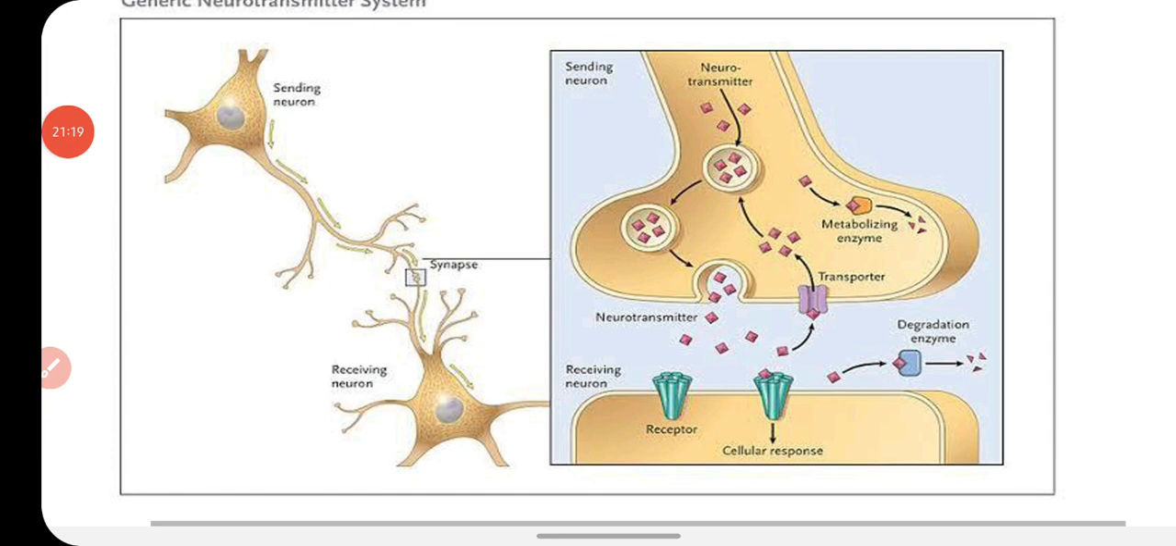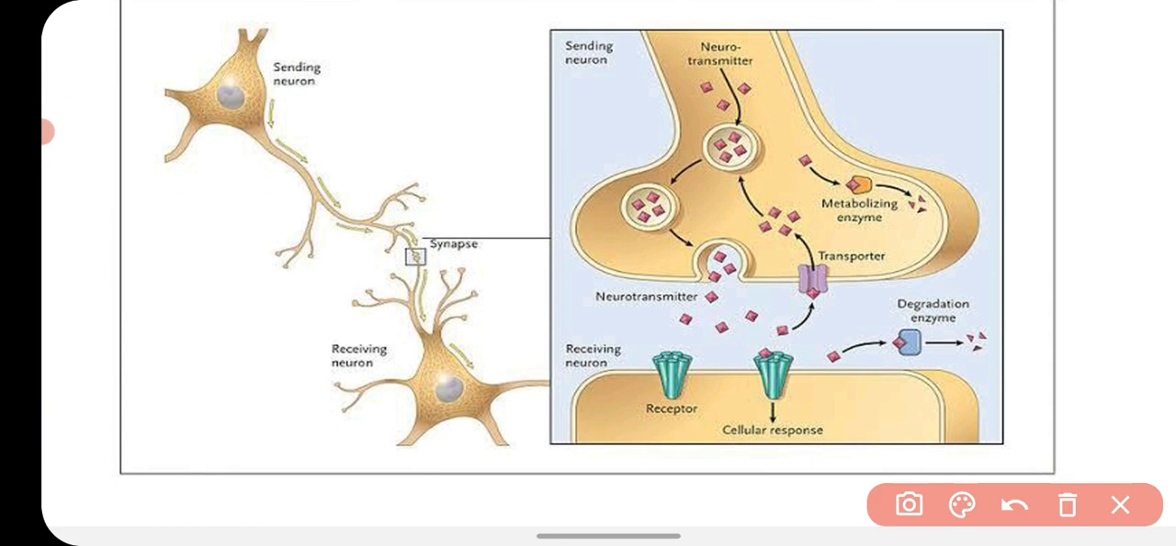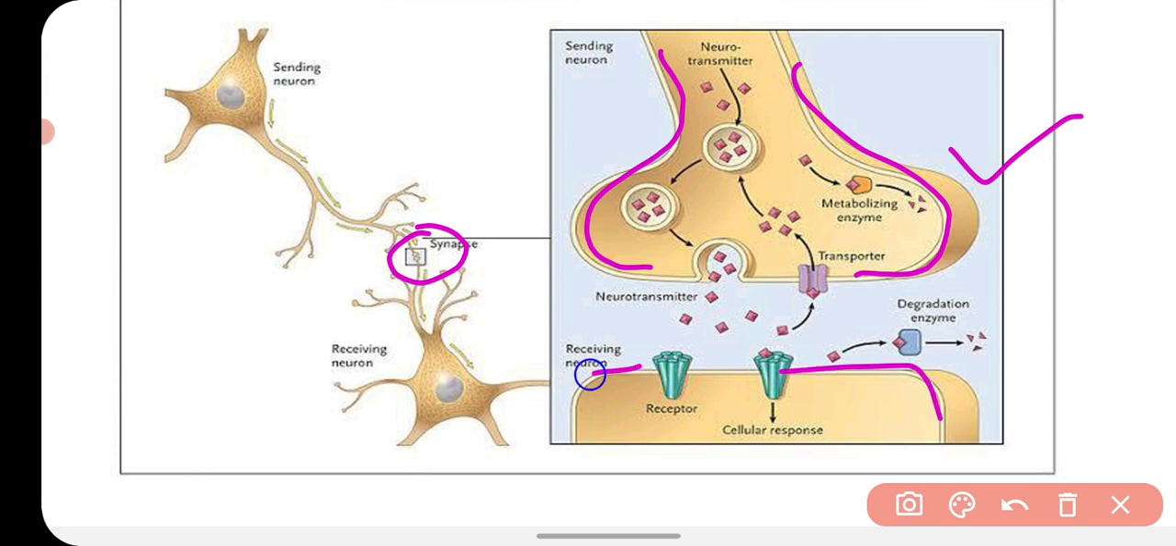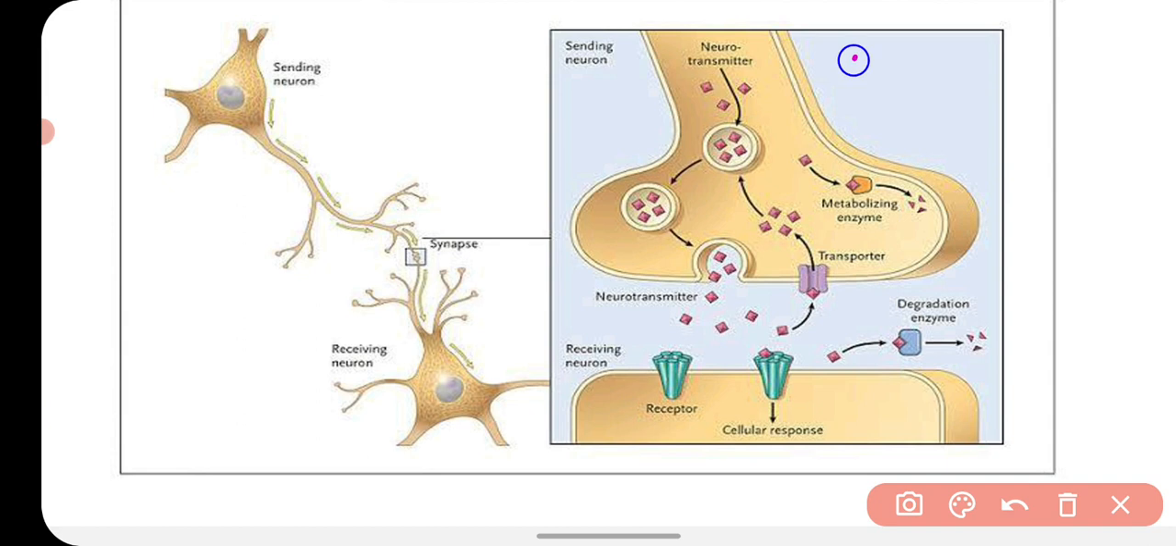Now the place where two neurons meet is called synapse. You can see the magnified picture of synapse here. This is the synaptic knob of an axon ending, and this is the dendrite. When the electrical impulse reaches the axon ending, it stimulates the vesicles which are present in the synaptic knob, and those vesicles contain a very special type of chemicals which are called neurotransmitters.